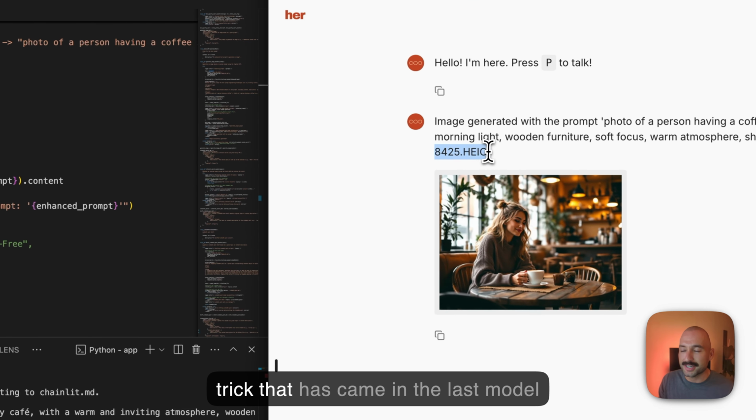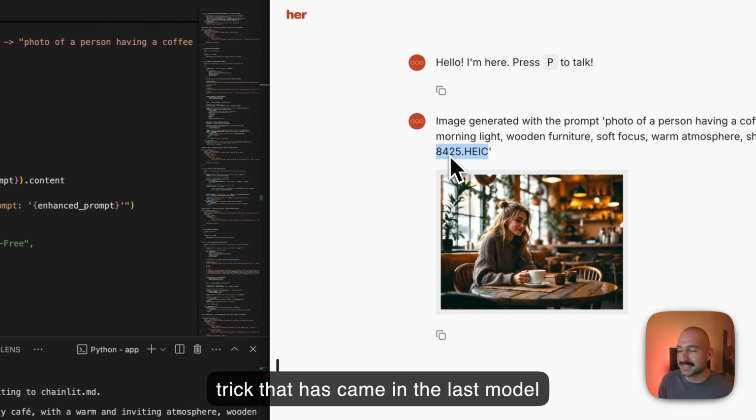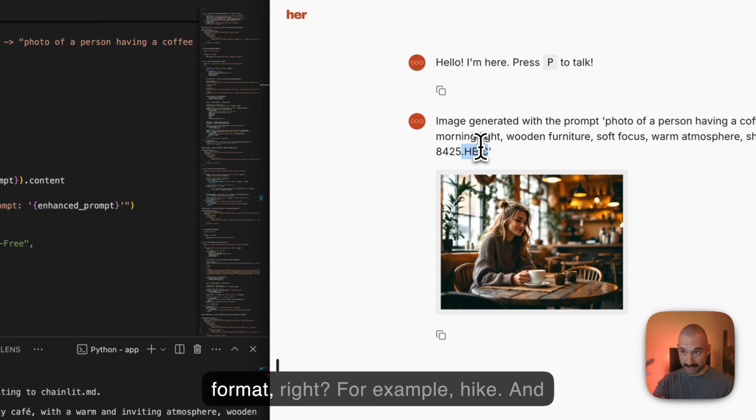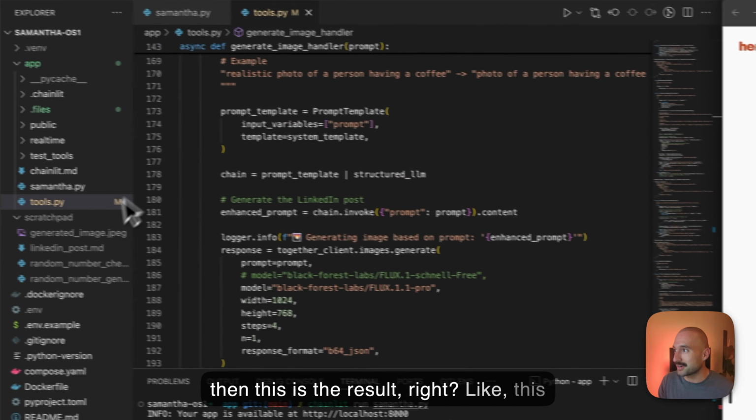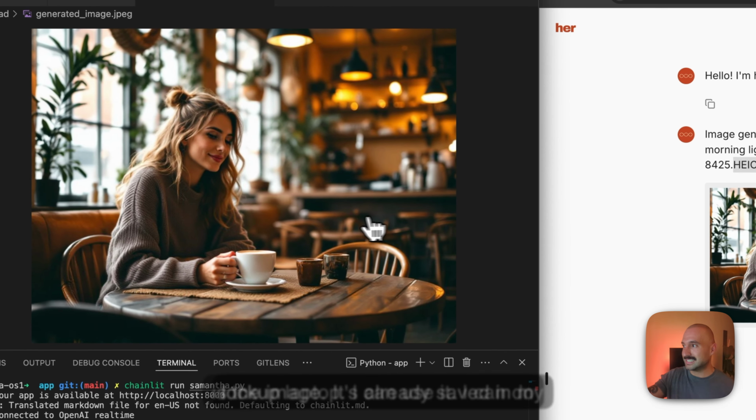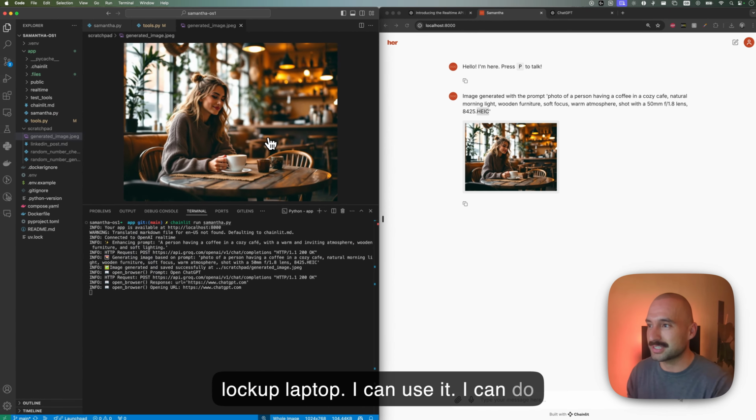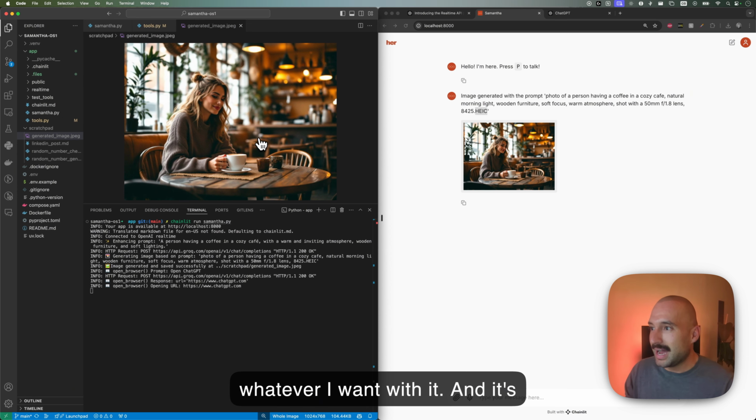And a trick that has come up in the latest models is to use a file extension of a camera format, for example, and then this is the result, right? Like this is the image. It's already saved on my laptop. I can use it. I can do whatever I want with it, and it's impressive. If you have a look at it, the detail is impressive, and also the hand has 5 fingers, which is an accomplishment.